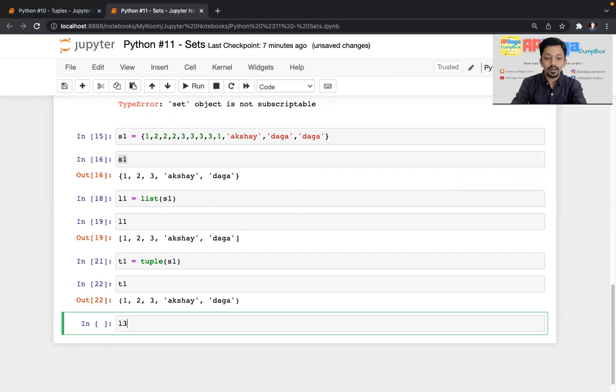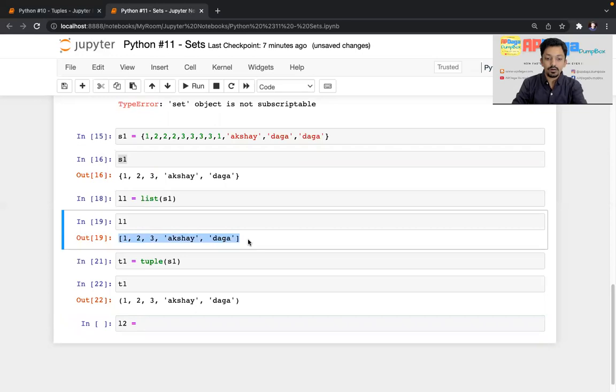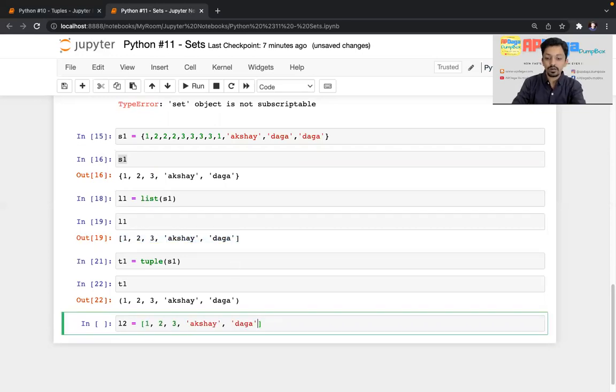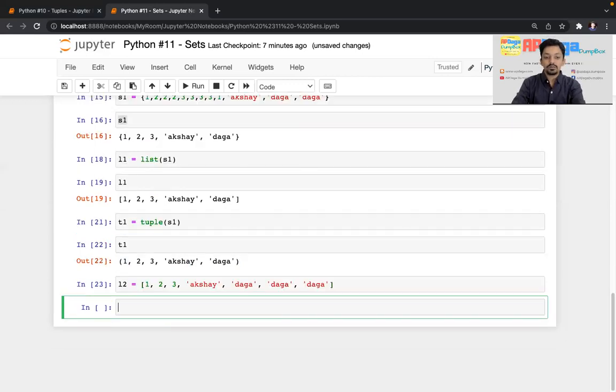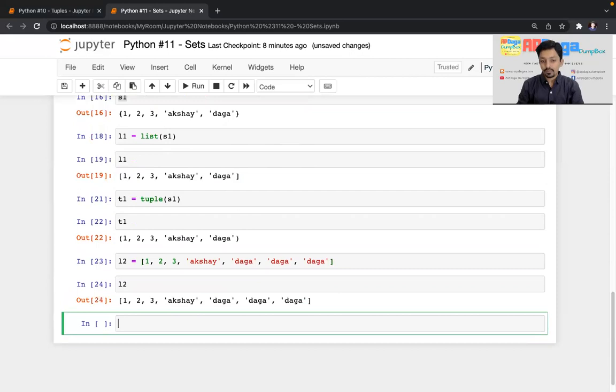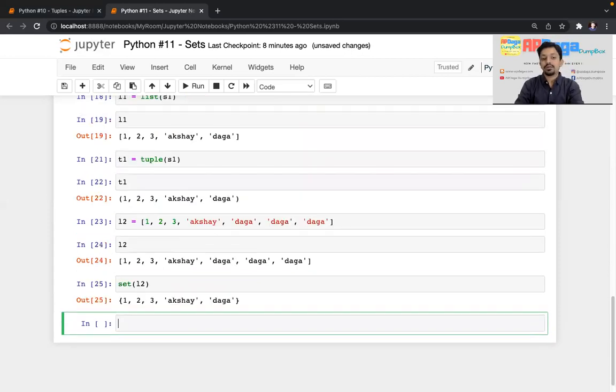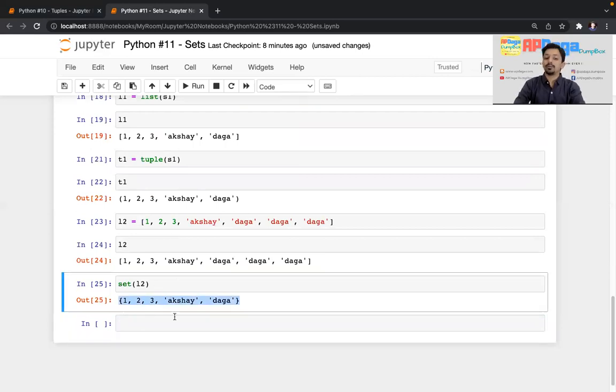I'll create an L2 and I'll copy this as it is. And I'll again pass duplicate elements here, because a list can have duplicate elements in it, right? So it is L2. If I try to convert this list into a set, the syntax is set, and within this function, just pass the variable name of the list. See, this list got converted into a set and all the duplicate elements are removed.